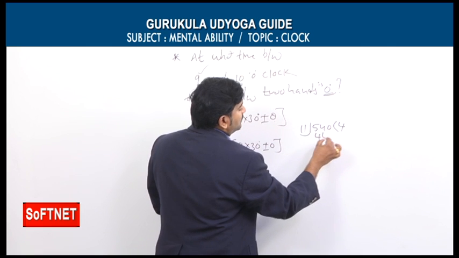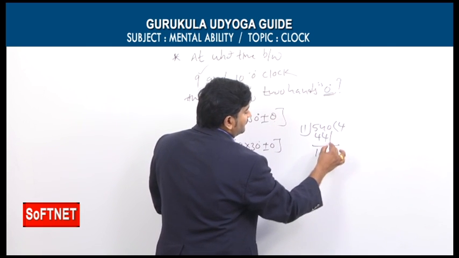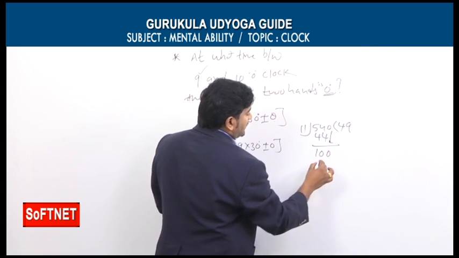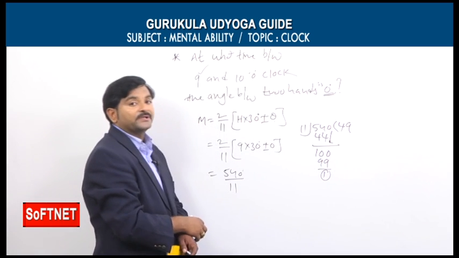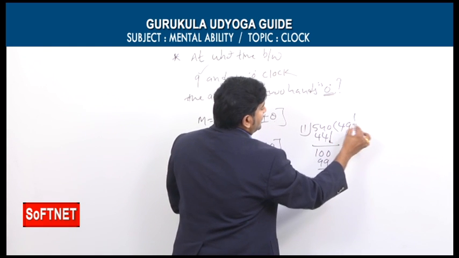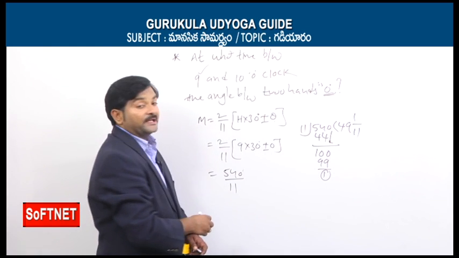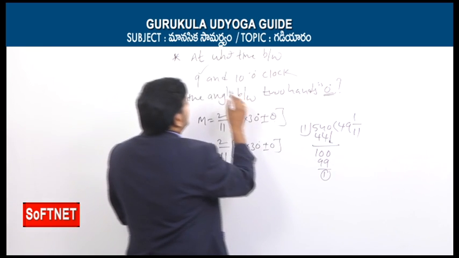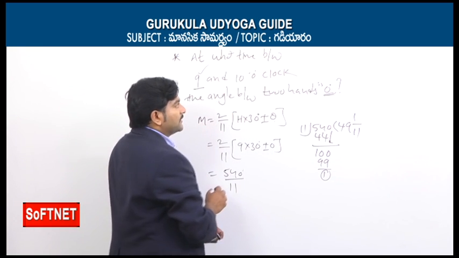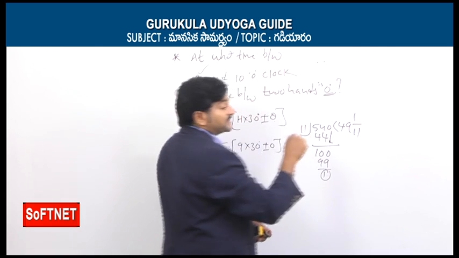So dividing 540 by 11, what can you say here? 11 4s are 44, 10 left. So here 11 9s are 99, 1 is the remainder. How can we express it in mixed form? The mixed fraction is equal to 49 1 by 11 minutes. So finally, what is the final answer for this? What is the starting hour here? 9 o'clock. That's why that answer can be expressed in the second way.